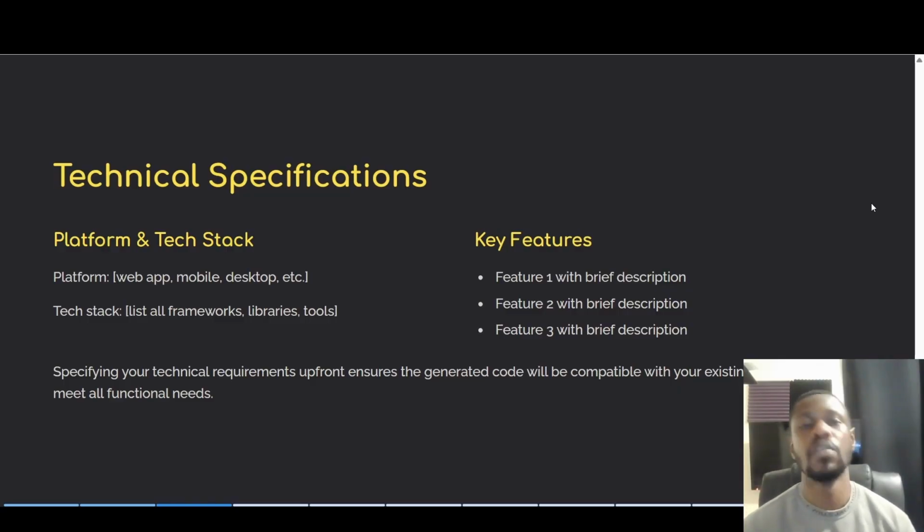So here we're doing exactly the same thing by establishing what is the tech stack that we need from the get-go. And if you're not too sure, of course, part of being a prompt coder is we can ask ChatGPT or the LLM, Claude AI, Gemini, whichever interface you're using. Next, we also want to describe briefly the key features. So what features do we want our application to have?